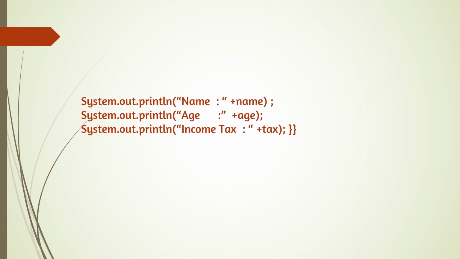And now print the details. System.out.println name, System.out.println age, and System.out.println income tax. So I hope you have understood the concept of how to write the program with if else and if else if else. Simple programs also we have discussed. Little complicated program and more logical program also we have discussed.